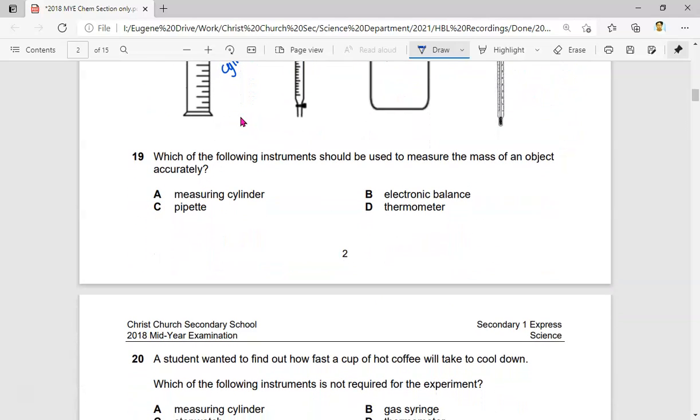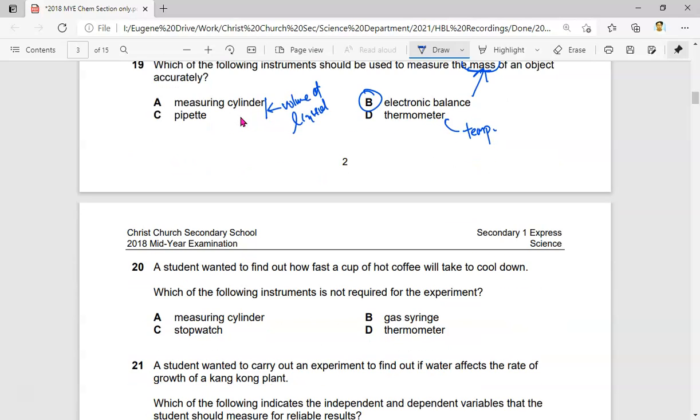Question 19. Which of the following instruments should be used to measure the mass of an object? The measuring cylinder and pipette measure the volume of a liquid. Thermometer obviously measures temperature. And the last one, definitely, the electronic balance is the one that you use to measure mass.